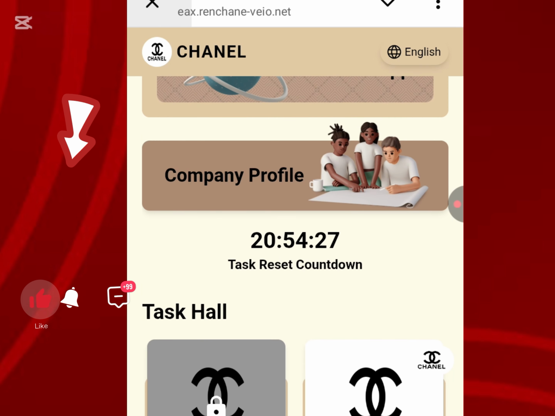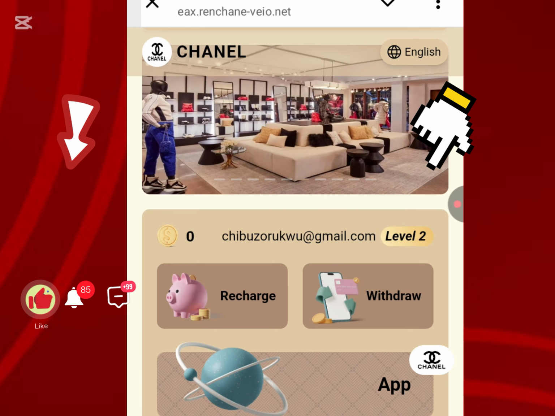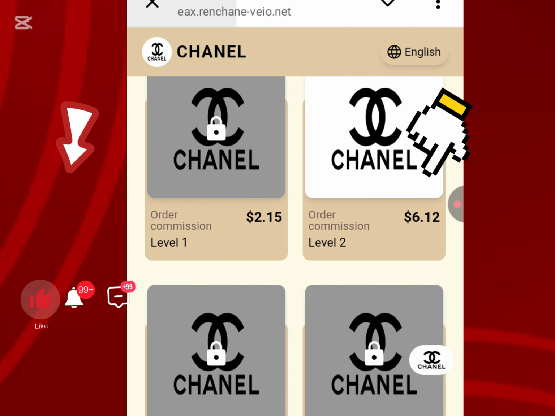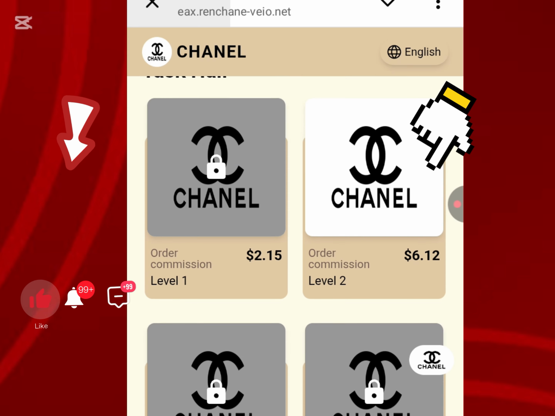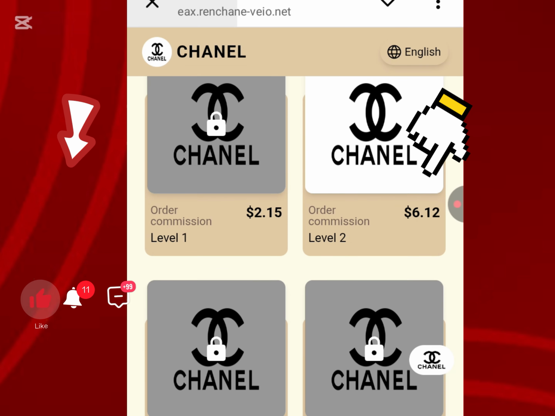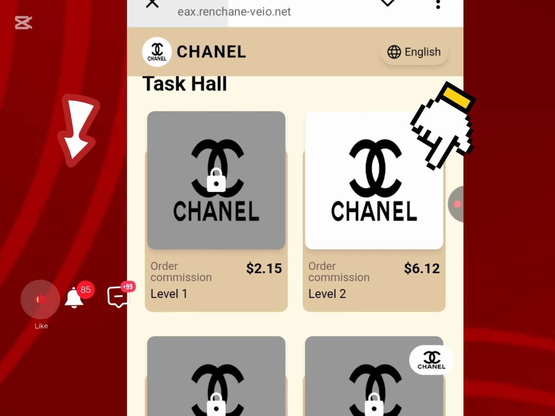Now this is what I want you guys to do. Every day that you come to this platform, ensure that you withdraw after you are done recharging. To recharge, you can see there's an icon on the dashboard here, but before you recharge you just need to scroll down so you can see the different VIP levels and how much you can earn. For this one, I started with VIP 2, which is giving me an interest of 6.12 USDT, as you can see displayed here on my screen.